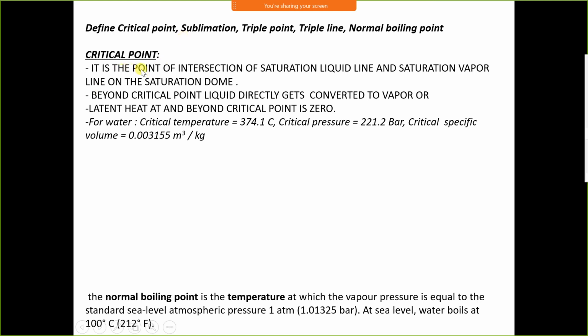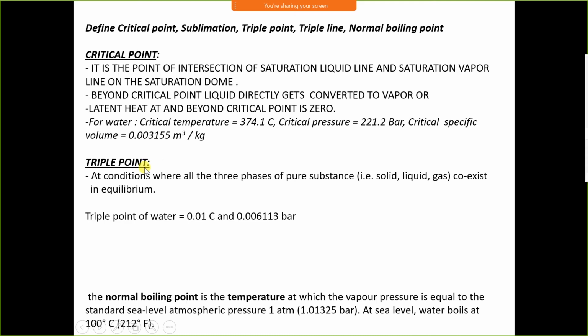Now the critical point. It is the point of intersection of the saturation liquid line and saturation vapor line on the saturation dome. Beyond the critical point, liquid directly gets converted into vapor, and latent heat at and beyond the critical point is 0. The critical temperature is 374.1 degrees Celsius and critical pressure is 221.2 bar, and the specific volume at critical condition is 0.003155 meter cube per kg.